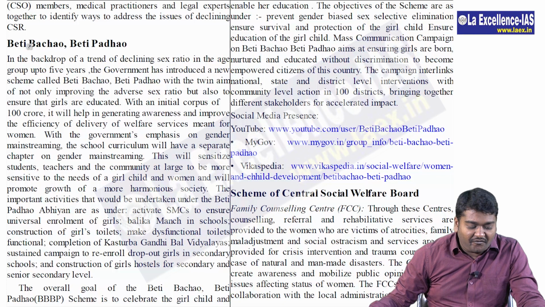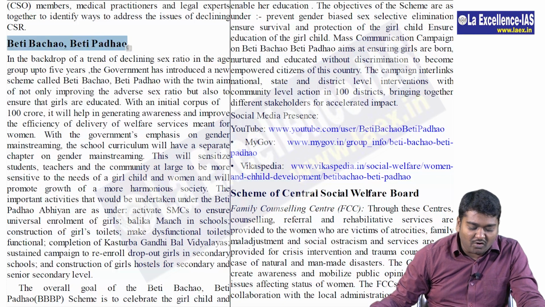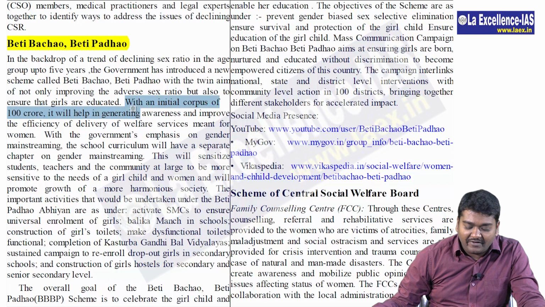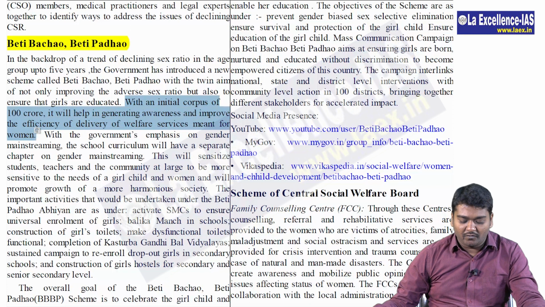Then in 794, please see Beti Bachao, Beti Padhao. In this, you have to go through the things carefully, where with an initial corpus of 100 crore, it will be generating awareness and improve the efficiency of delivery of welfare services meant for women.